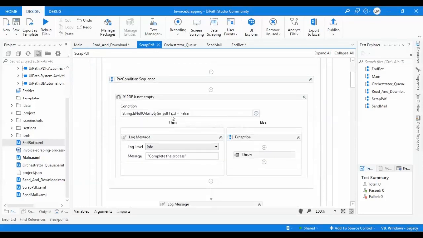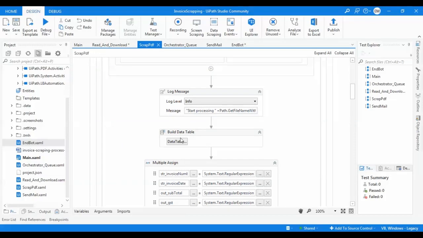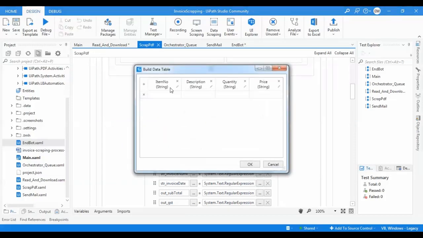I'm checking first that the PDF is not empty. This argument I got from reading the file. If it's not empty, I will complete the process. If it's empty, I will throw an exception. If it's not empty, I'm building a data table here for the item name, item number, description, quantity, and price.